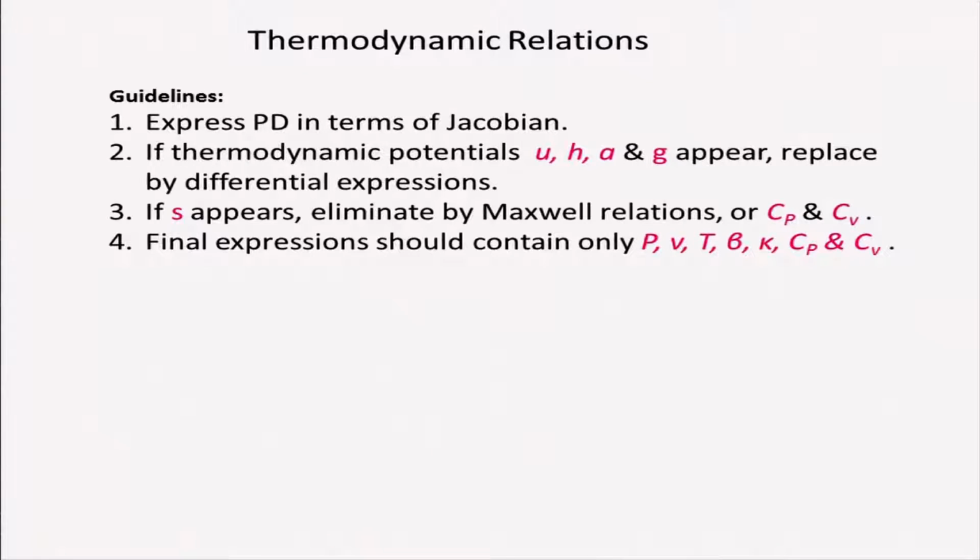And you can use both Jacobian and partial derivative, or you can use the partial derivative alone. Jacobian will be very helpful, and it will be much faster in deriving the expressions. So, let us look at how we can derive the relationship.